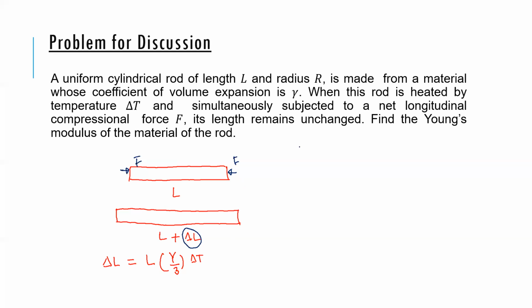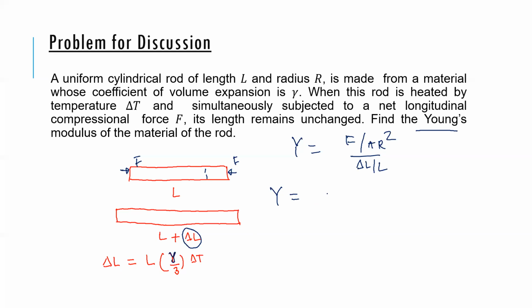Now if I use the definition of Young's modulus, it is force per unit area, which is F by area of cross section, which I'll take as pi r square, divided by change in length over length. Now we want this Young's modulus. Change in length we have here, which I can substitute. This is, by the way, gamma.